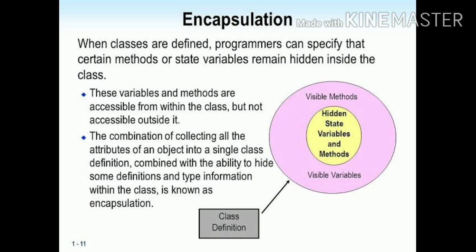Encapsulation. When a class is defined, programs can specify that certain methods or state variables remain hidden inside the class. If you see this figure, in the circle there are two parts. The smaller one is yellow and the bigger outer one is light pink. The bigger one has some visible methods and visible variables, and the smaller yellow one has some hidden state variables and methods.